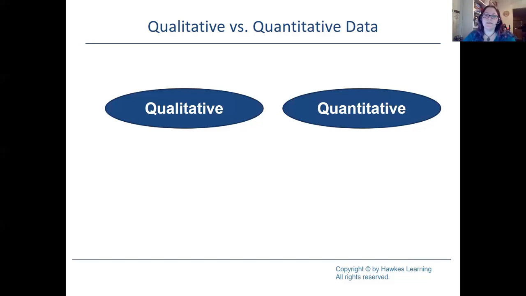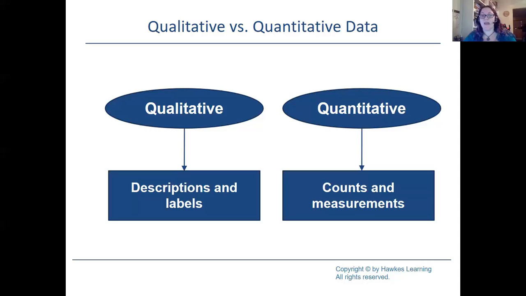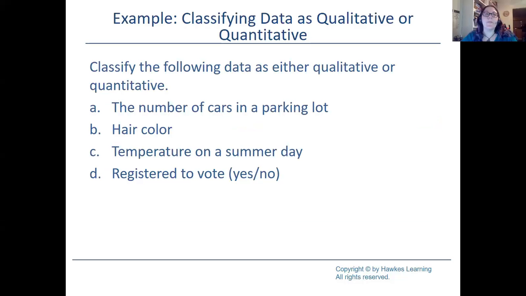Now they are very similar. Again, qualitative, description, label, words are involved. Quantitative is going to have counts and measures. I have an example here, and I'm going to ask you to classify the following data as either qualitative or quantitative. Now, with your first example here, you've got the number of cars in a parking lot. Second example is hair color. The next one is temperature on a sunny day. And the last one, registered to vote, yes or no.